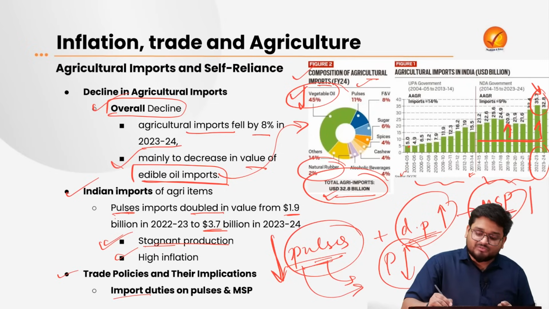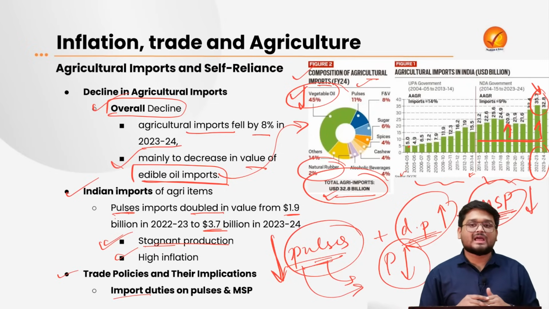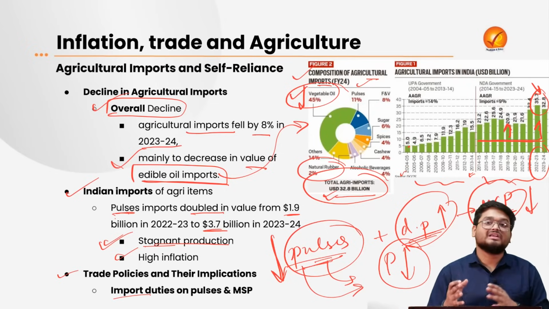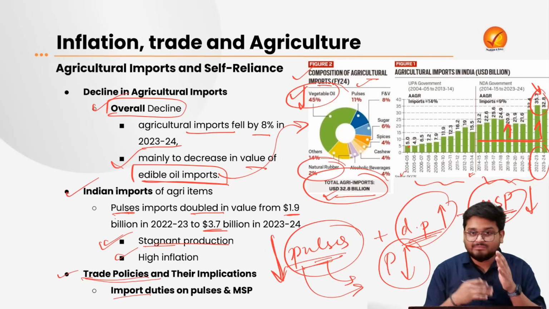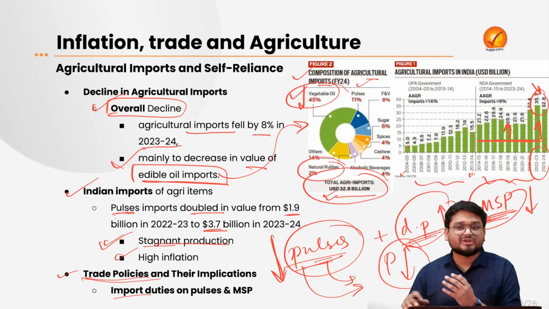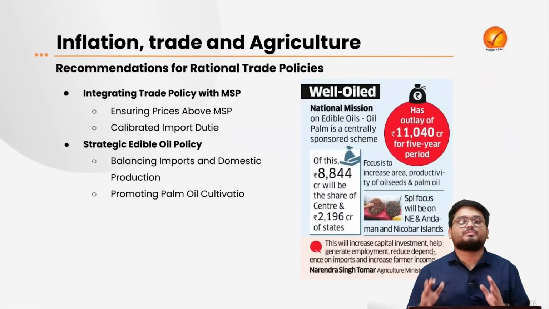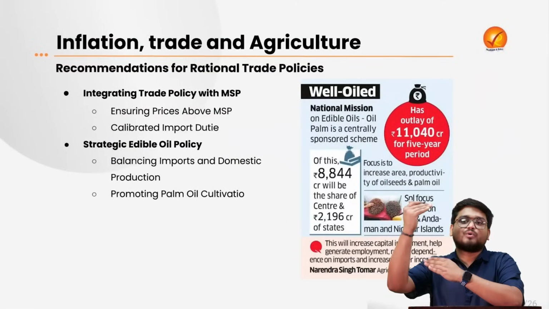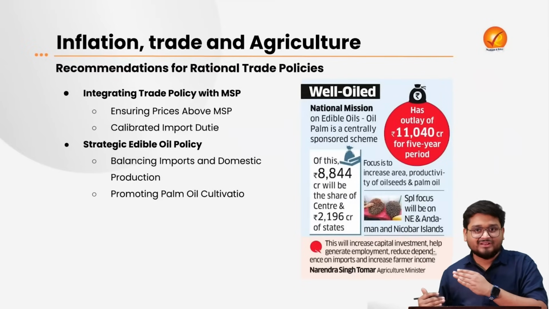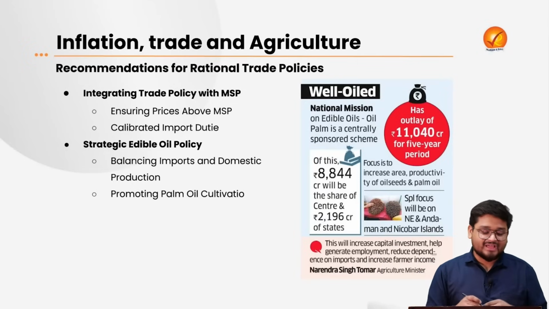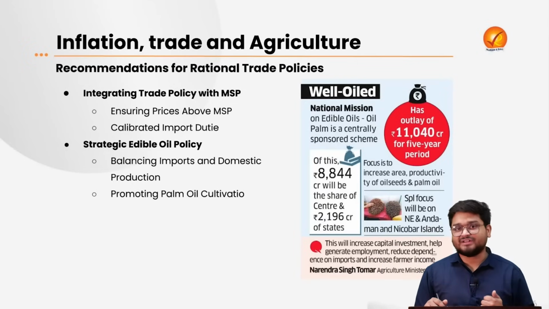And this was much lower than the MSP prices, and this is a very important reason why we have to calibrate or adjust our trade policies with the MSP also, because MSP is a minimum support price that the farmer should be guaranteed. And if the prices in the market are going below MSP, that means there are some external issues such as trade issues which are hampering the same, and that is why we have to abide by this.